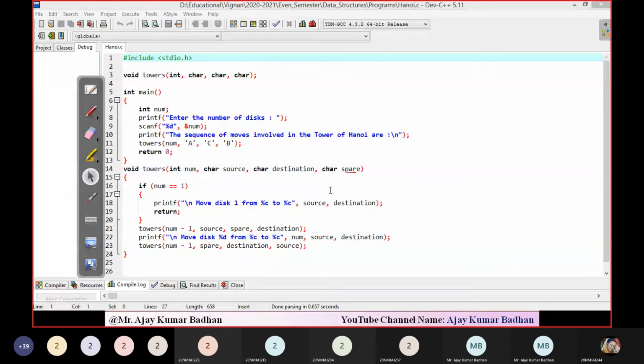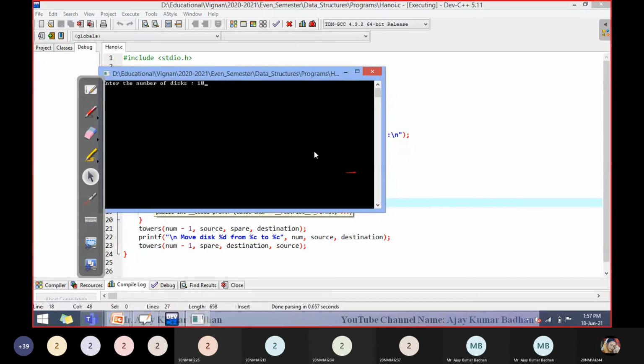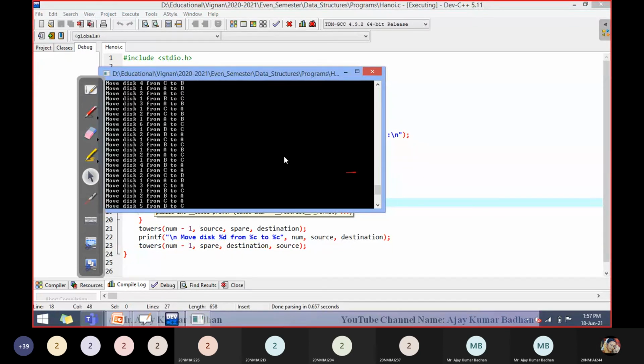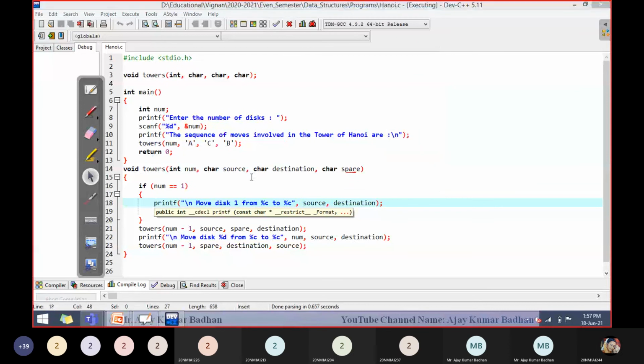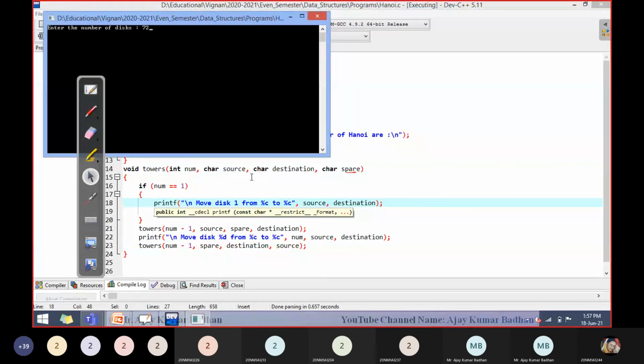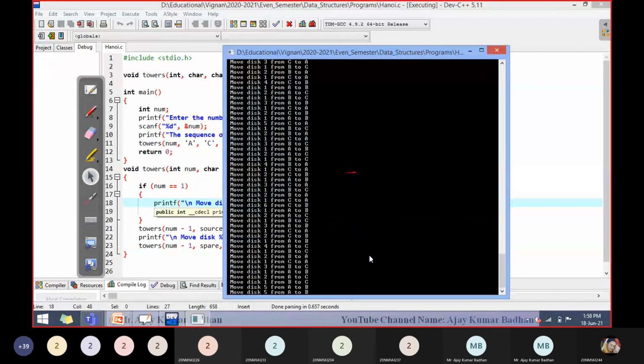Let me show you the number of disks. Let us suppose I gave the number of disks here as 10. Did you see this? It took around this much, so we have to calculate it. It's a very difficult thing. Even for 72 disks, right? See, did you see this? It keeps on executing. It is not going to stop so easily. It is not so easy to execute 72 disks using 3 pillars. See, still it is running and we don't know how much time it is going to take to complete this.